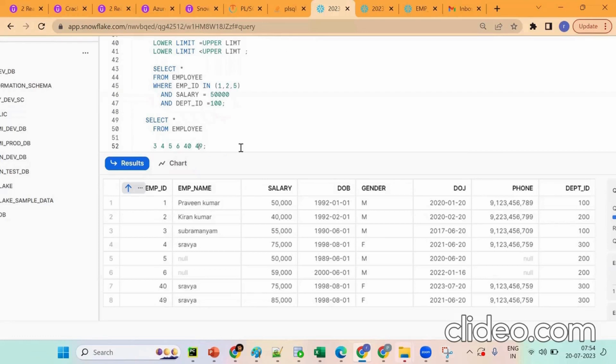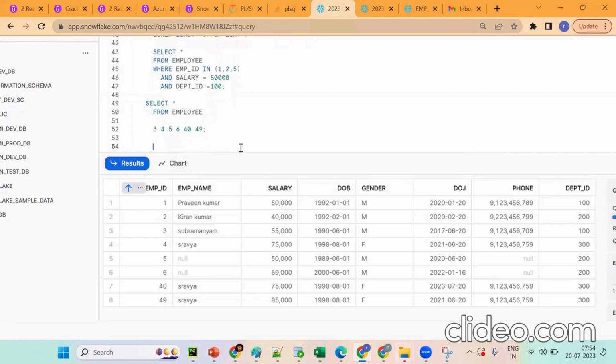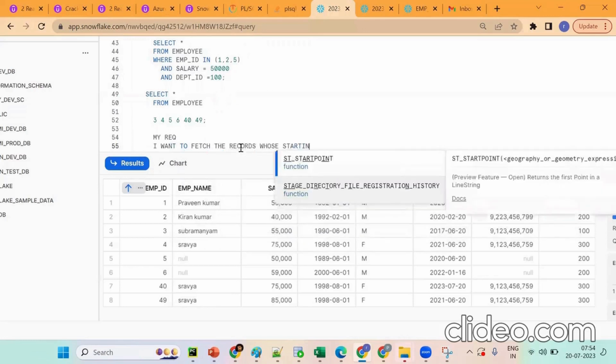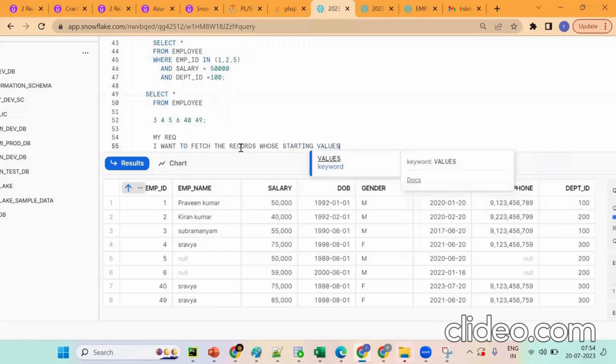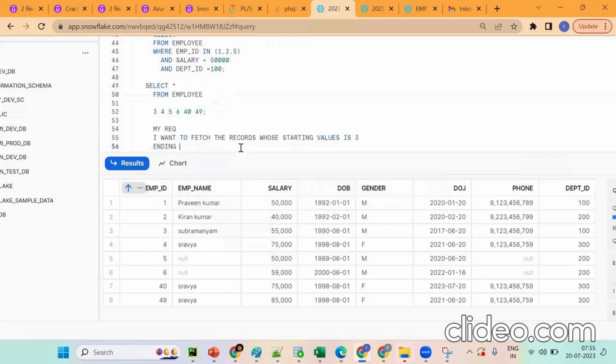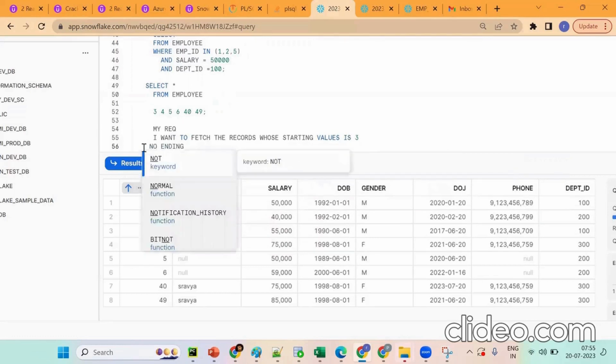Suppose I have so many records. Step by step. My requirement is that, see, it is working fine. Now what is star here? If I put select star from table, what is the starting value, what is the name of the star? Anybody knows? So select 3. I don't know the ending value. One more time. If I know the starting value and ending value, we go for table 3 to 49. But I don't know the name of the star. I know only the starting value. I don't know the ending value for the star. Tell me how can I get it, anybody?